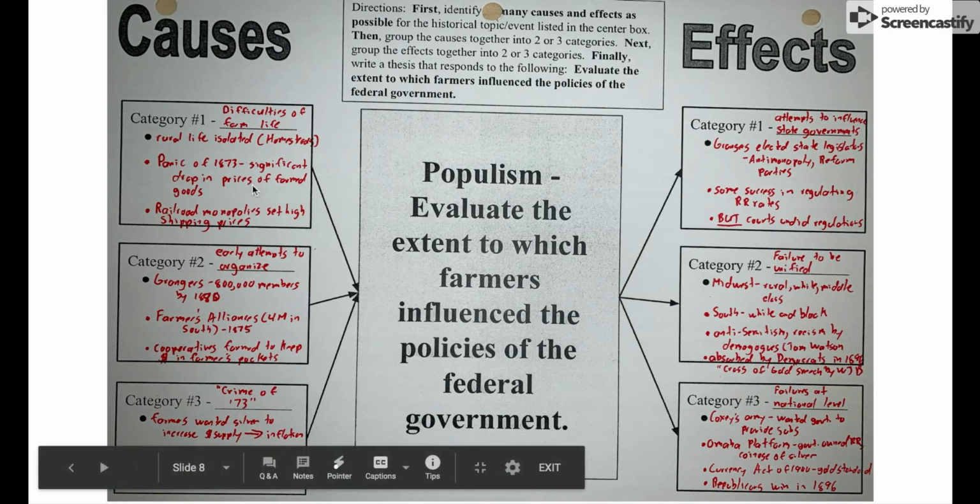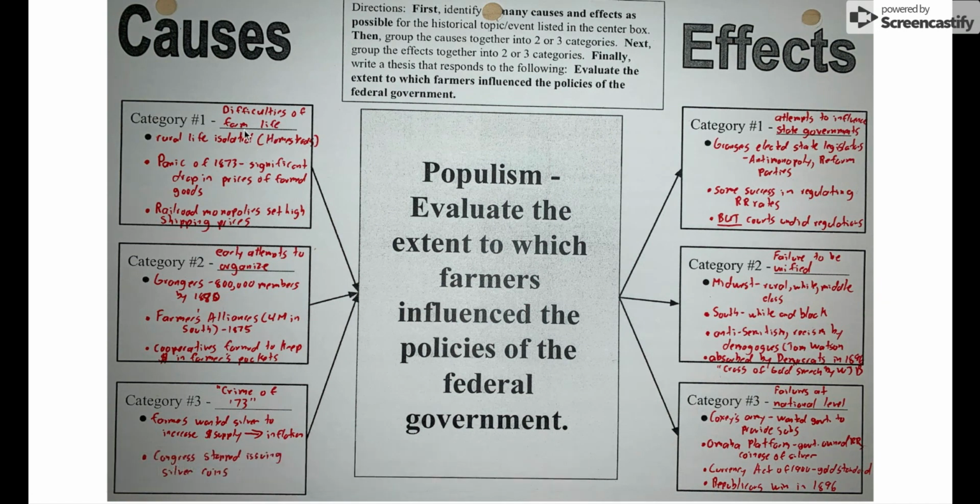So why are these farmers so important? Well, the farmers living in the West faced a difficult life. It was a rural, isolated lifestyle. You think about the Homestead Act that was passed in 1862. On the Great Plains, people were living on farms that were isolated and far from towns, so they didn't have a lot of power or a lot of contact with other people.